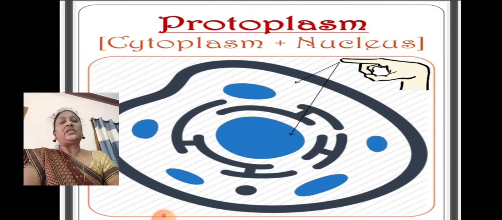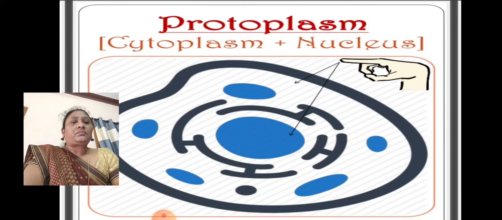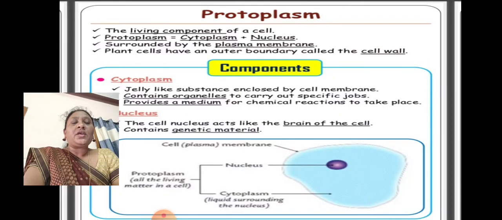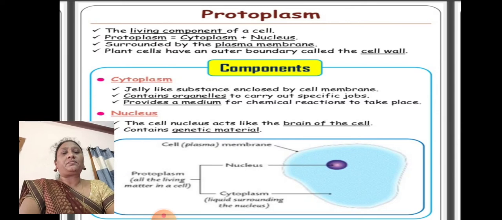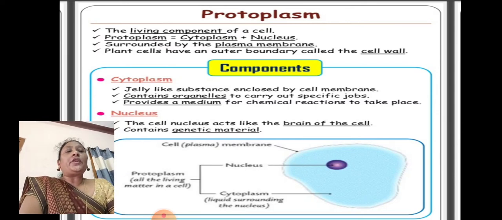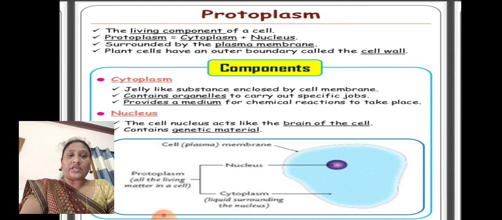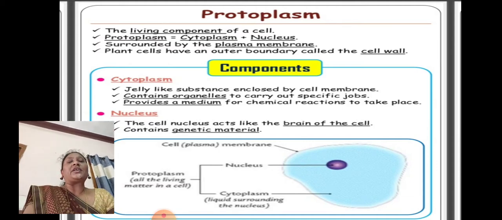Coming to the next one, the protoplasm. Cytoplasm and nucleus together we call the protoplasm. You can see the pointing, the parts are the cytoplasm and the nucleus. Now let us see the protoplasm. It is the living component of a cell. Protoplasm is nothing but the combination of cytoplasm and a nucleus, surrounded and protected by the plasma membrane.